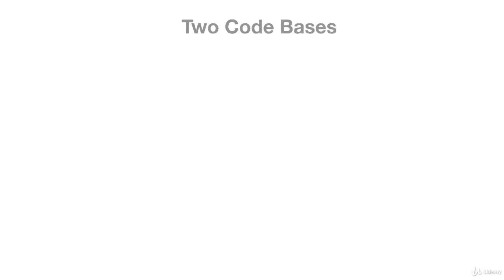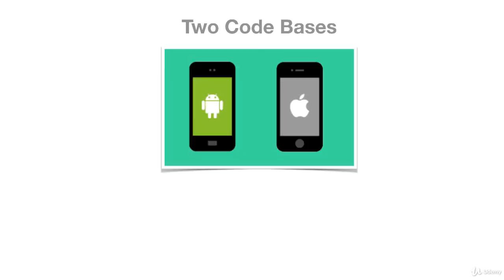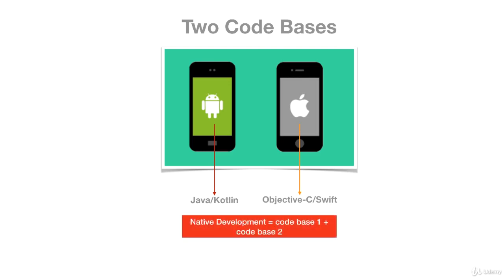Now, the problem with that is that we have two code bases, right? Because, again, if we want to build an Android app, we have to know Java or Kotlin. For iOS, most recently, you have to know Swift. This means we now have two code bases, one for Java, the other one for Swift. Now you can see that this approach, although legitimate, in fact, that's what a lot of agencies do, wasn't really good for the developer.